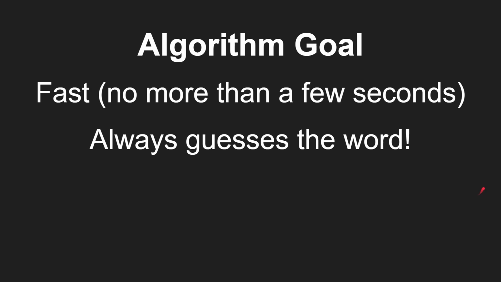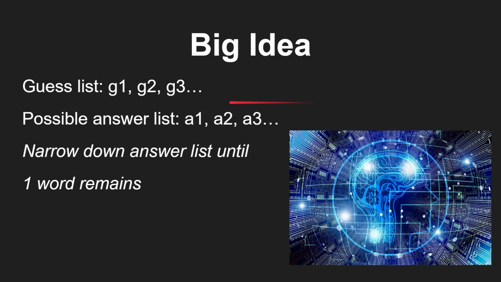The goal is to make an algorithm that is fast, so it takes no more than a few seconds to guess the secret word, and an algorithm that is accurate, so it will always guess the word using 6 tries or less. So the big idea here is we have the guess list, right? We have words G1 through GN, and this guess list is about 12,000 words as we just saw from the Reddit thread. And then we also have the possible answer list, which is about 2,000 words. And then the goal is to make guesses from the guess list such that we narrow down this possible answer list more and more. And once we narrow it down so that one word remains, we know that we have our answer, and it's that one remaining word.